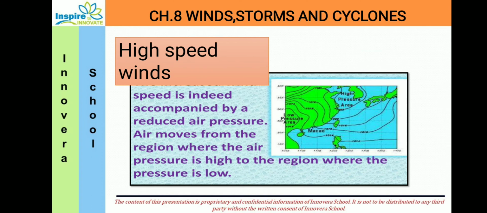Now let us brief the concept of high speed winds, which is very important. The very important statement of the chapter is: high wind speeds are always accompanied by reduced air pressure. So we know that air moves from the region where the air pressure is high to the region where the air pressure is low.